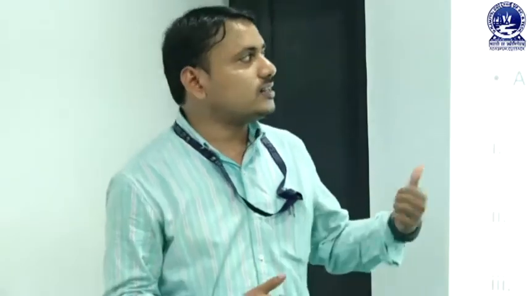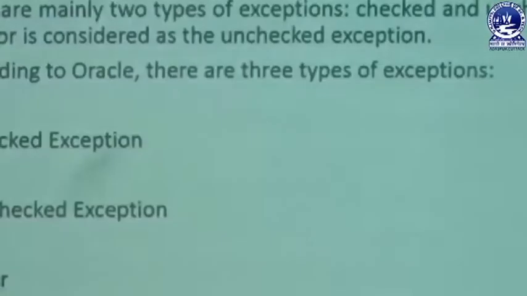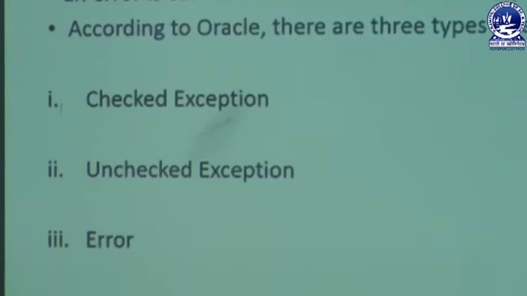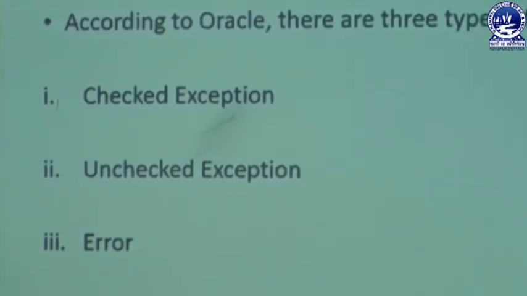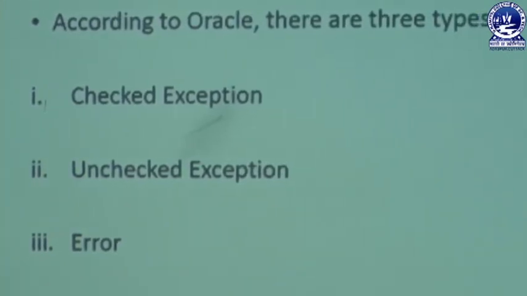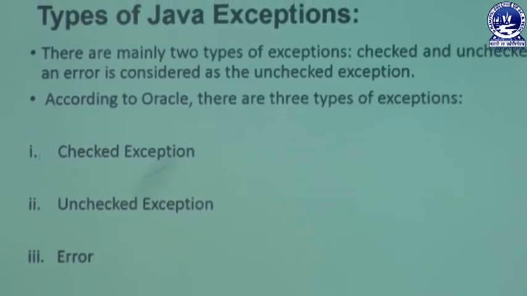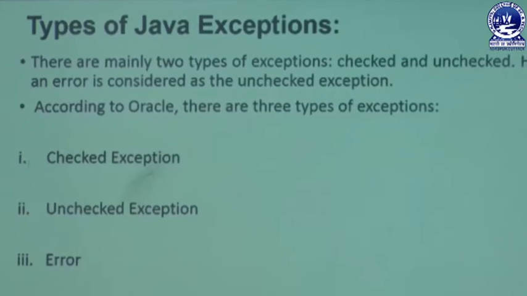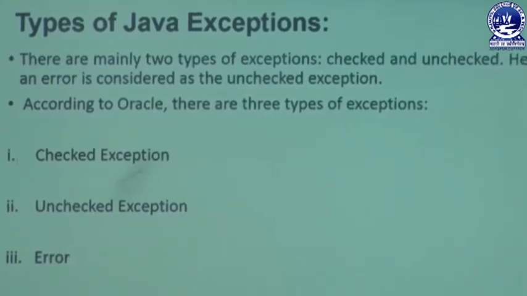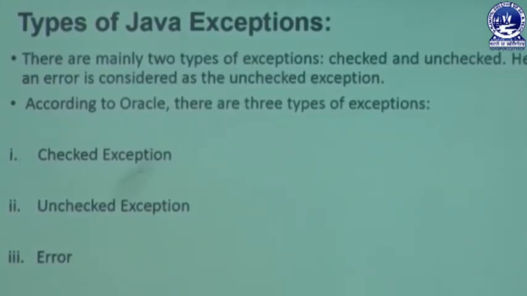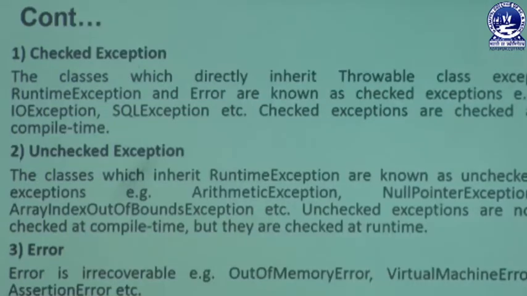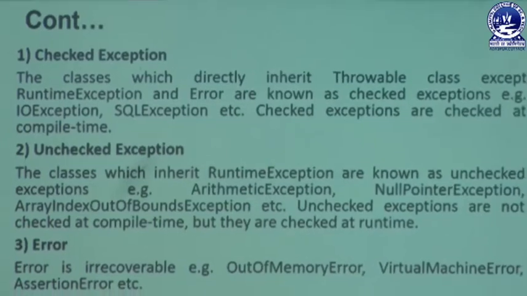Let us discuss the different types in our exception concept. There are mainly two types of exceptions, known as checked and unchecked. Here an error is considered an unchecked exception. According to Oracle, there are three types: checked exception, unchecked exception, and error. First, let us discuss the meaning of checked exception.